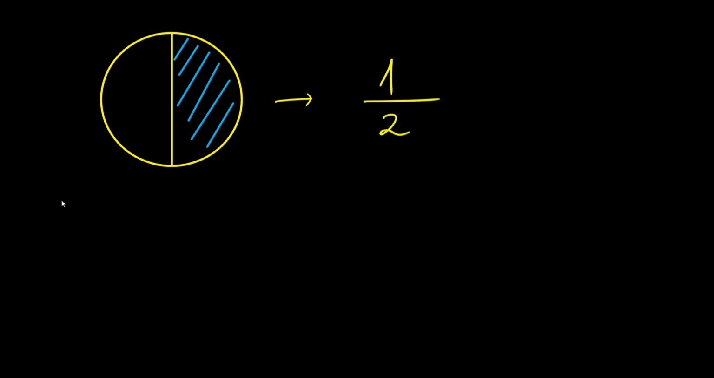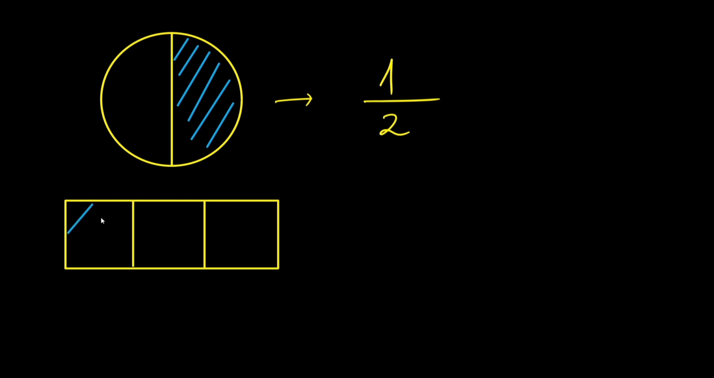Let's use some more visual examples. This time, let's use a rectangle and break it into 3 parts. Now, what fraction of this rectangle is shaded? Out of 3 parts, only one part is shaded, so 1/3 of the rectangle is shaded.